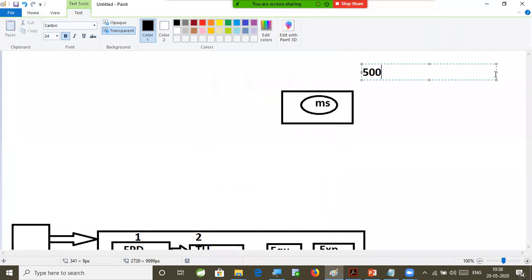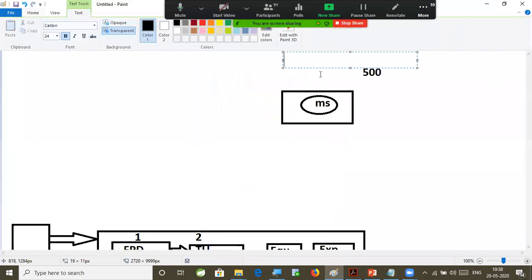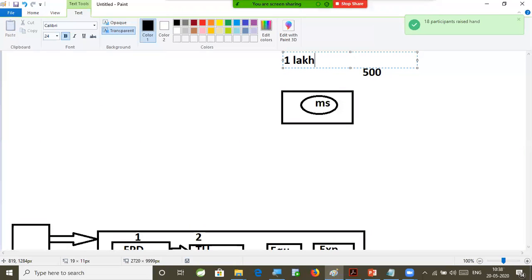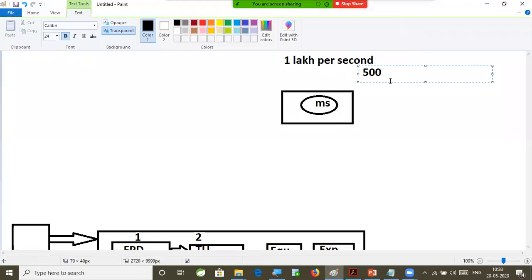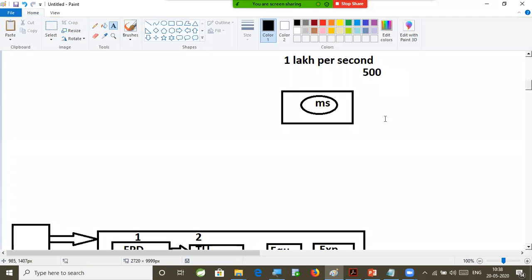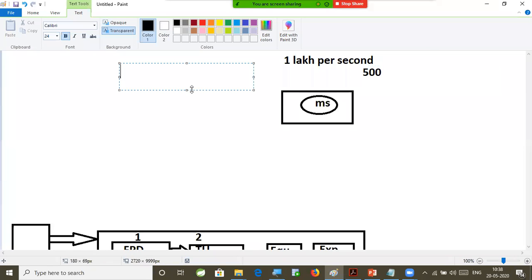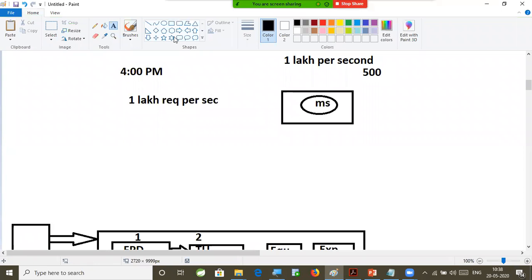Assume that they assumed 1 lakh requests will come per second. To handle 1 lakh requests per second, they established 500 servers. The cluster is created with the 500 servers. They deployed the Flipkart microservices to 500 servers. Now 4 p.m. started. As expected, 1 lakh requests per second, and 500 servers are going to handle that.